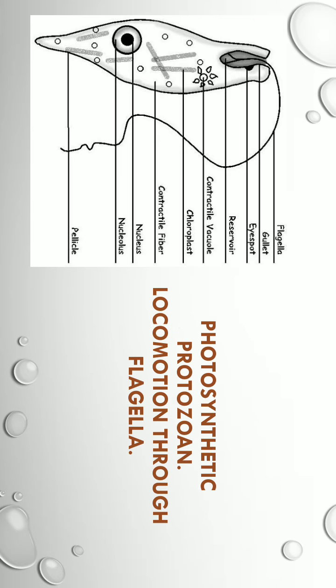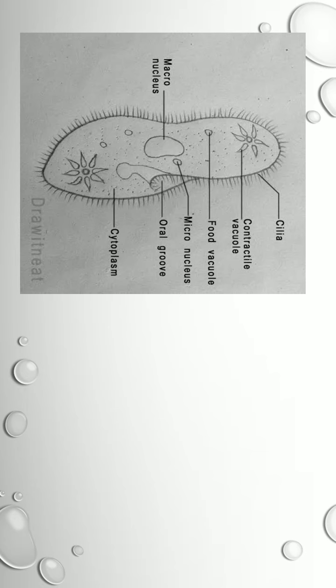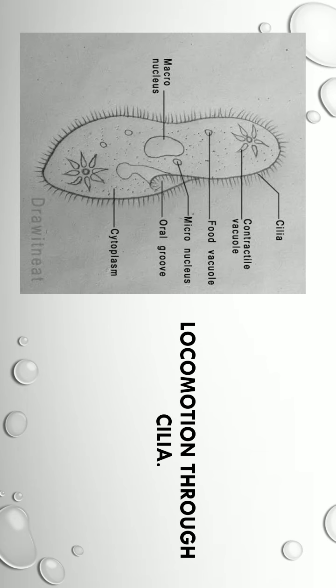Next type of protozoan is Paramecium. This is Paramecium, and the main feature of Paramecium is that it is capable of locomotion through cilia. You can see fine hair like structures all over its outer wall, that is cilia.